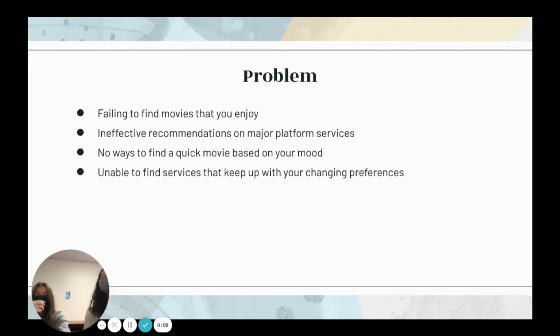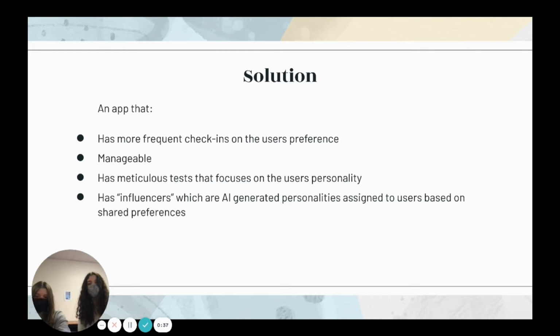So the problem we wanted to solve with this app was we both found that on major streaming services such as Netflix, HBO Max, and other ones, there weren't any recommendations that fit us. Also, we wanted to figure out how a service can keep up with the user's ever-changing preferences. The solution we found was MyMovies, which is an app that has monthly check-ins so we can adapt to how accurate our suggestions are and how the user's preferences might change.